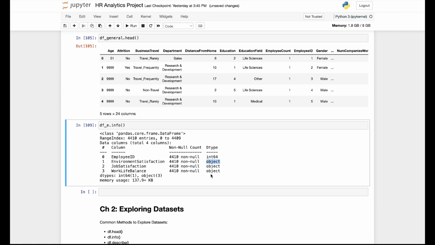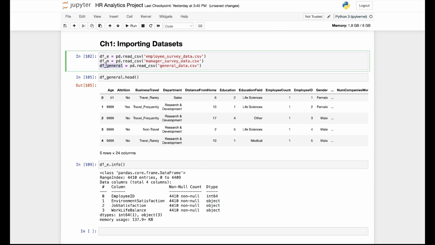So Jupyter Notebook, or Pandas, doesn't really recognize these columns as numerical values, but recognizes them as object type. So later we need to remember this, and we need to make sure we convert these columns into numerical values so that we can take statistics, or basically run analysis on this data set. Let's take a look at the DFM data set,